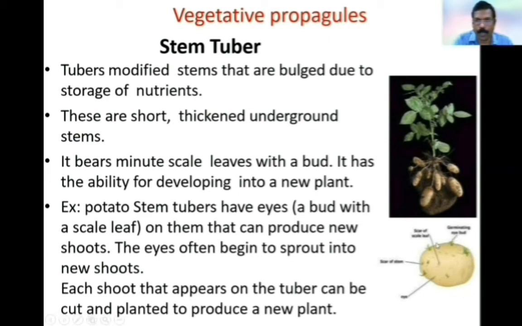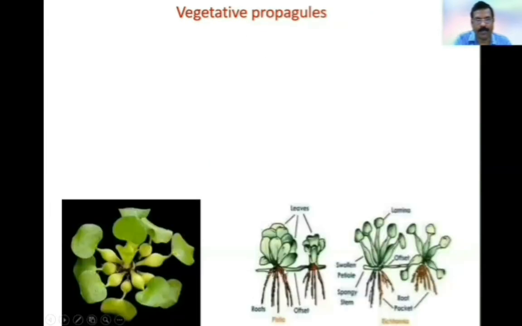If you see this potato tuber, it is showing some parts. These parts are called eyes. Each eye again has two parts: one is a small scale leaf and the other is a bud. When these buds are exposed to a sufficient amount of moisture, they germinate and produce a new shoot. Each shoot that appears on the tuber can be cut and planted to produce a new plant.